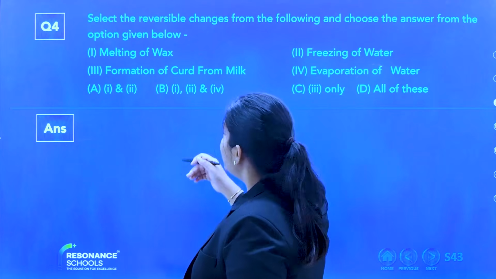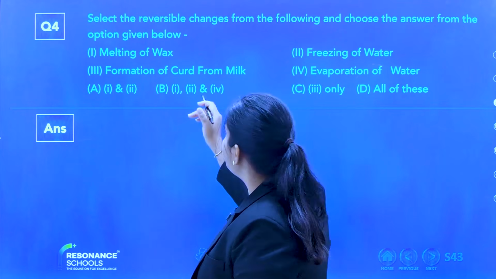Reversible option, no meeting class tomorrow. There is no Zoom class tomorrow.